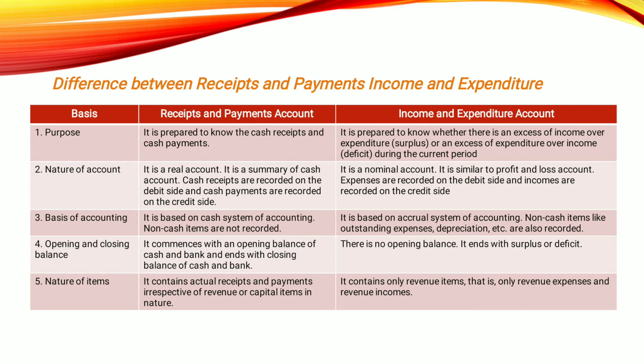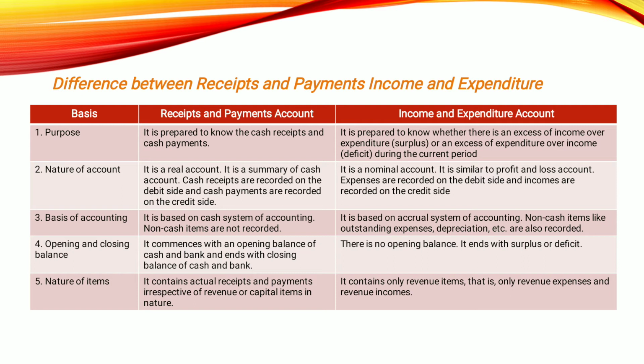Cash receipts are recorded on the debit side and cash payments are recorded on the credit side. However, income and expenditure is a nominal account. Yes. So in this, expenses or expenditures are recorded on the debit side and incomes are recorded on the credit side. Okay, so next we have basis of accounting.